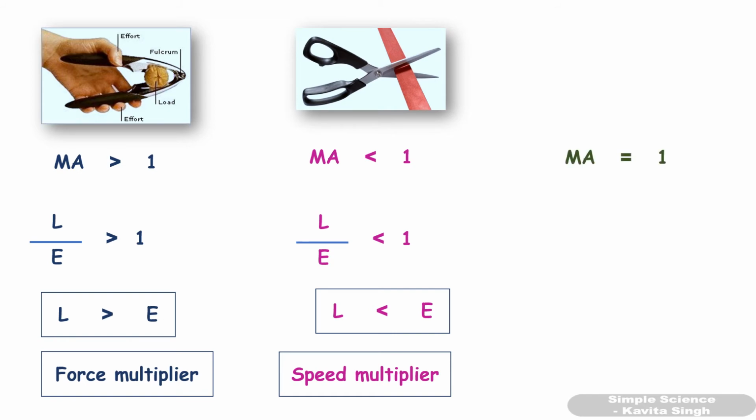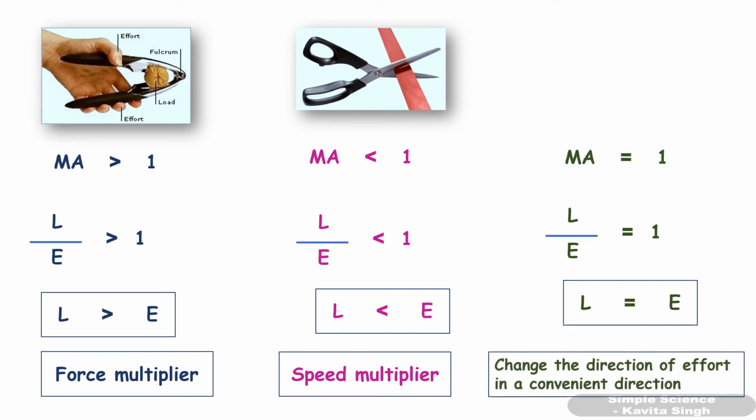Okay, then the next case is if mechanical advantage is equal to 1. That means the load to effort ratio is equal to 1. That means load is equal to effort. That means whatever is the value of load, say 500 Newton, you have to apply the same amount of effort. Then why do we use this kind of machine? This kind of machine is used to change the direction of effort to a convenient direction.